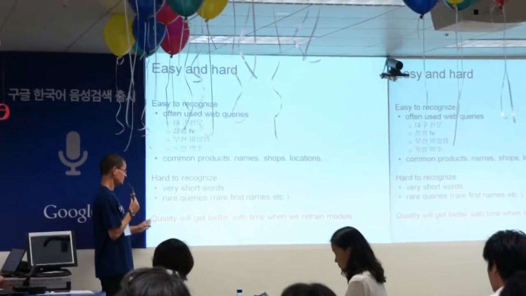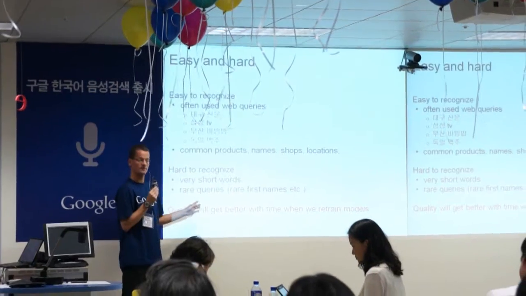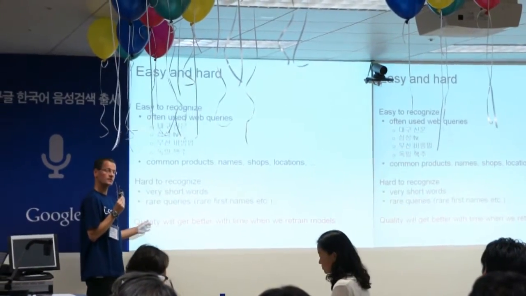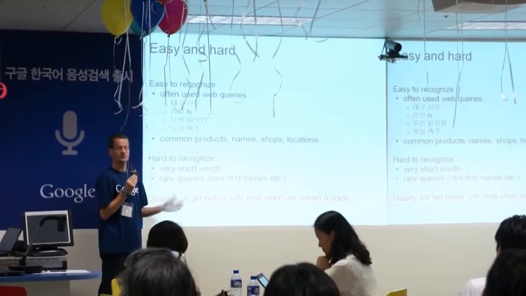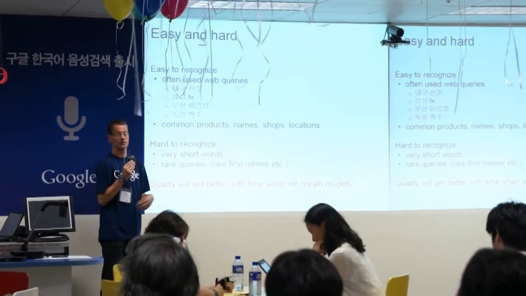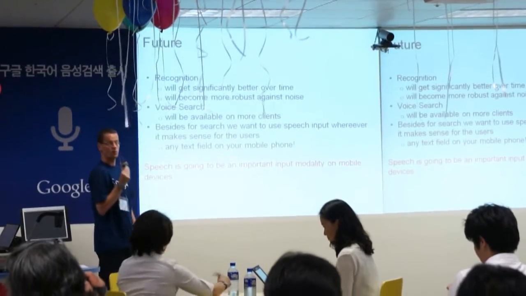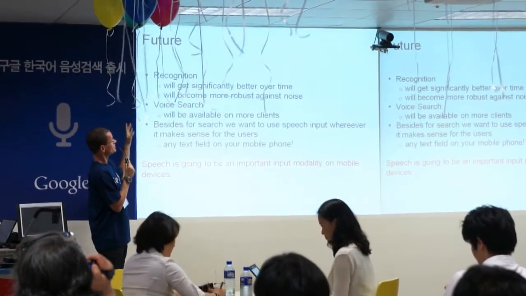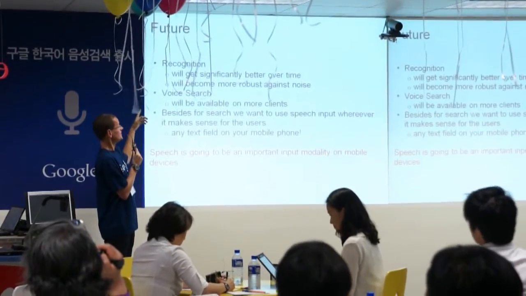So finally, the quality is okay already, but it will get even better with time when we retrain the models. That will take between 3 and 6 months and maybe more, but we will retrain many times and the quality will get better. So finally, what do we see in the future? For recognition, it will get significantly better over time, as I just said.